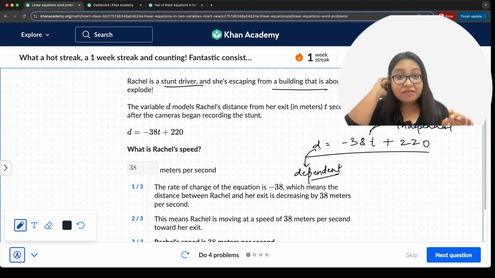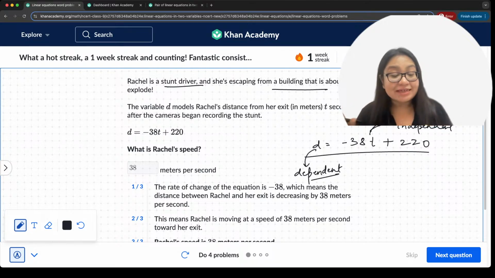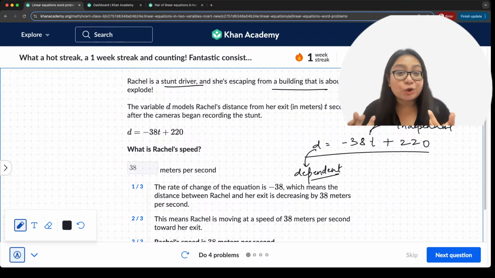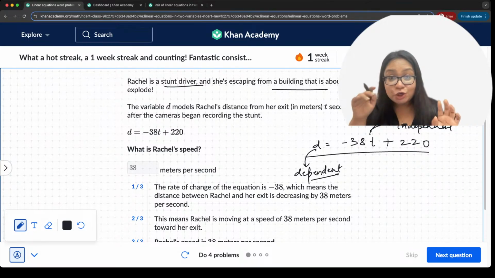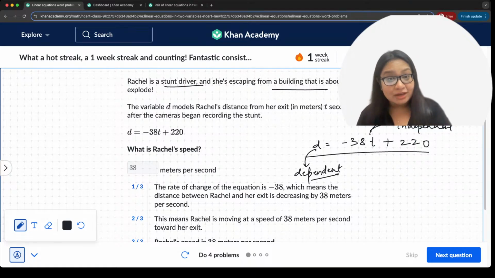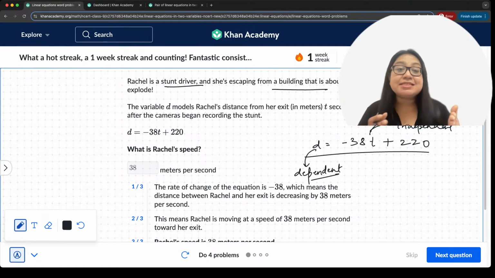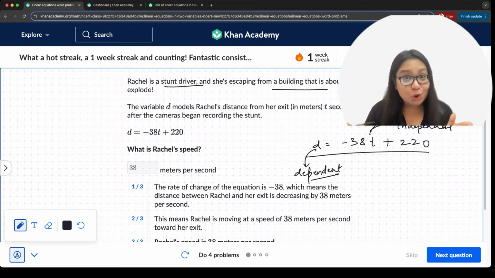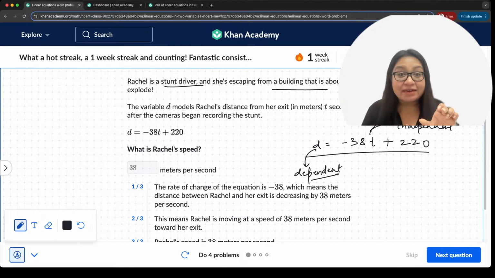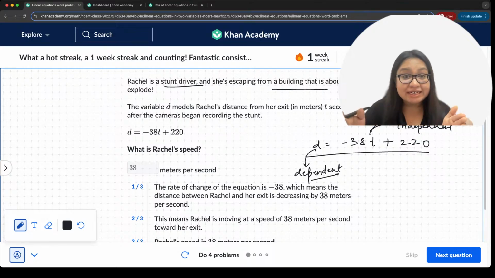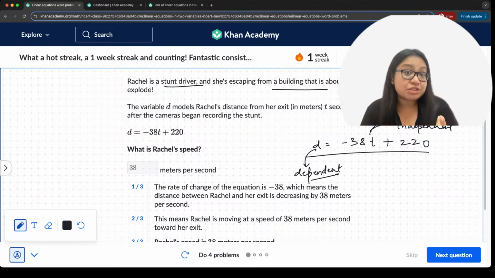And whenever the independent quantity changes, T is going to change on its own. Who controls time? Nobody, right? So time is going to change on its own, and as time changes, distance changes also. So if we want to find out speed, which is nothing but change in distance, that is displacement, right? Change in distance per unit time, that's exactly what we want.